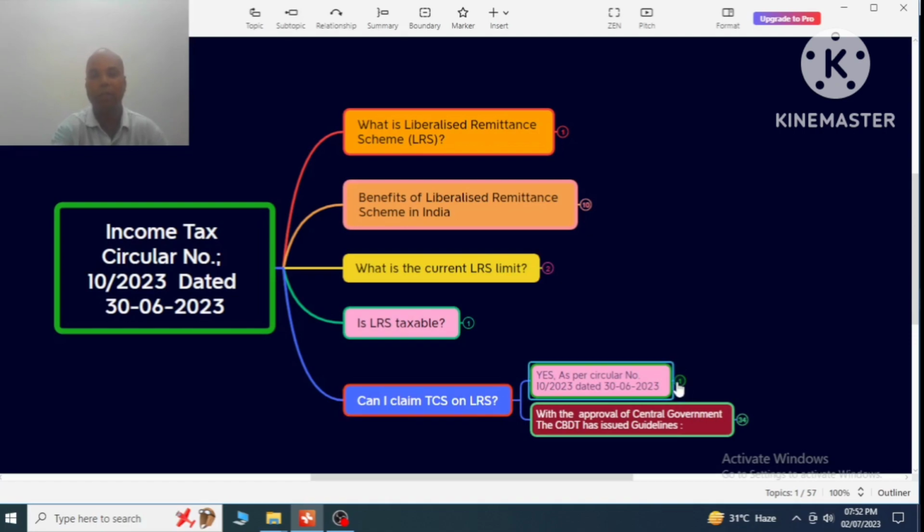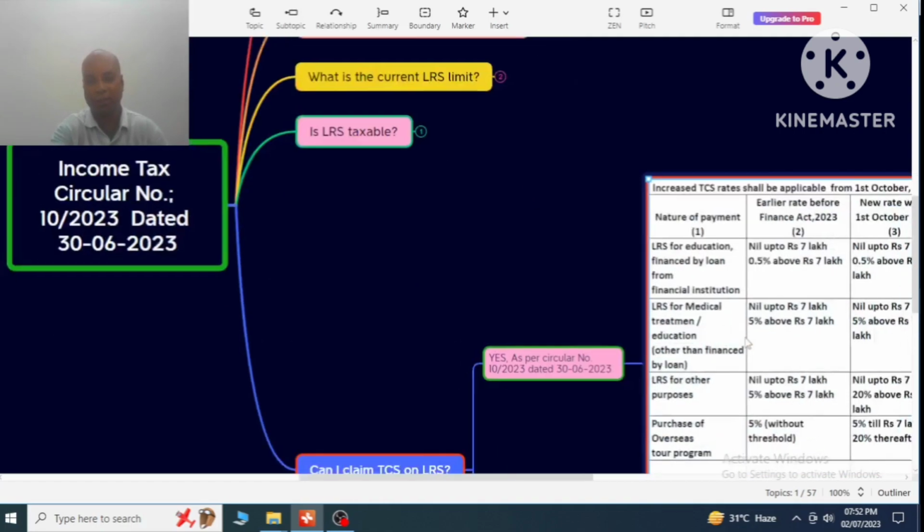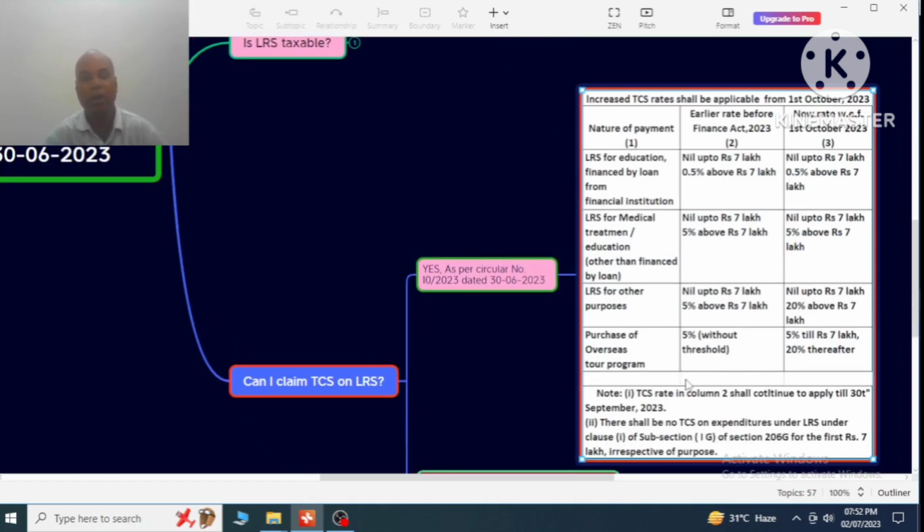So here is how the TCS can be collected, and what are the natures of payment on which the TCS can be collected. The nature of payment on the LRS is given here. Increased TCS rate shall be applicable from 1st October 2023. So this circular is applicable from 1st October 2023.